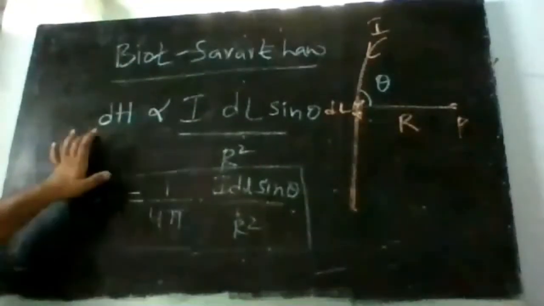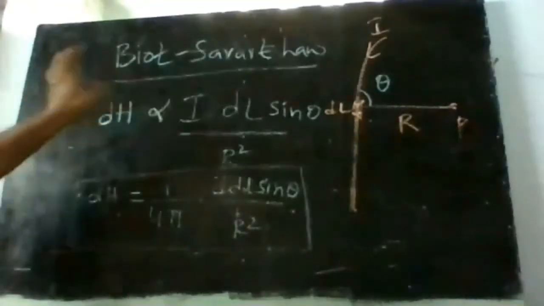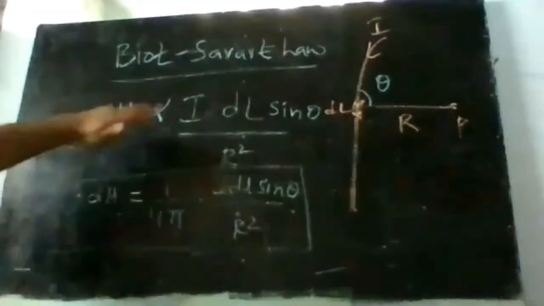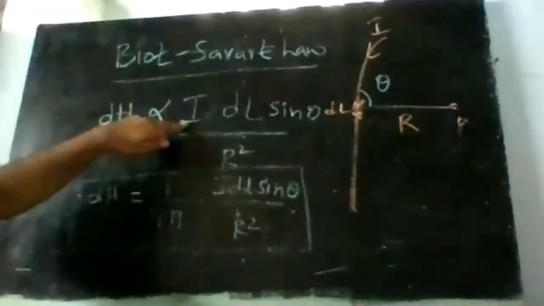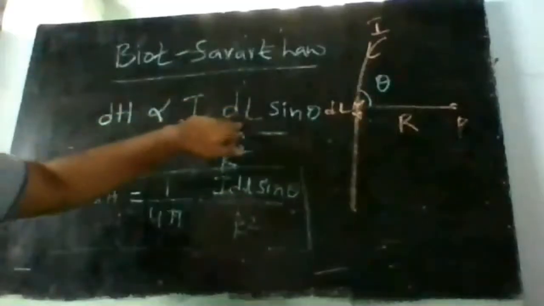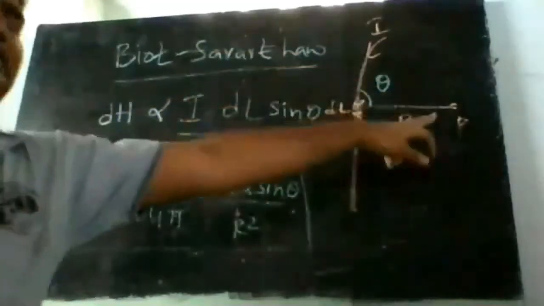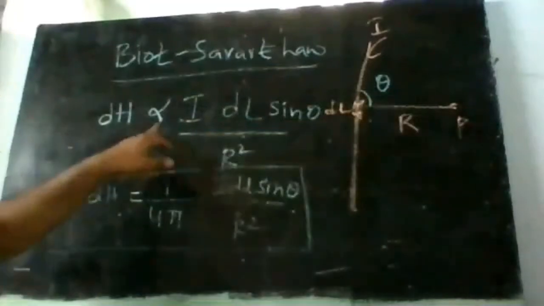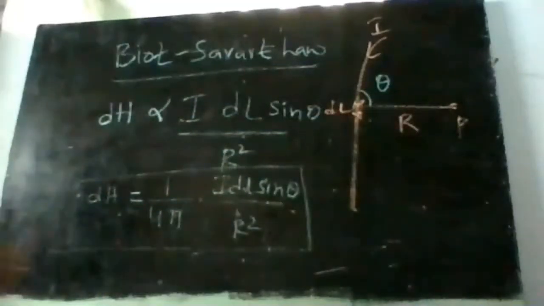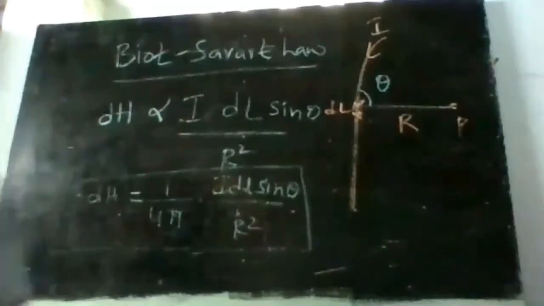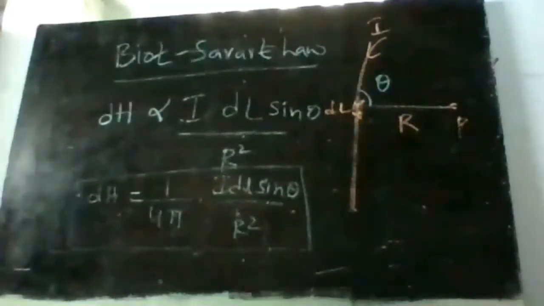So Biot-Savart's law says that the magnetic field intensity at a point will be directly proportional to the current passing through the conductor, the length of the conductor, the sine of the angle between the conductor and the line joining the point, and inversely proportional to the square of the distance. So if I write, this is the case, okay, clear with this.